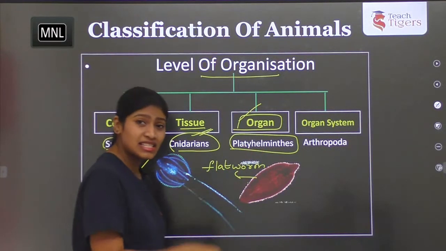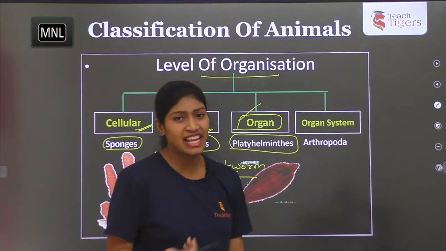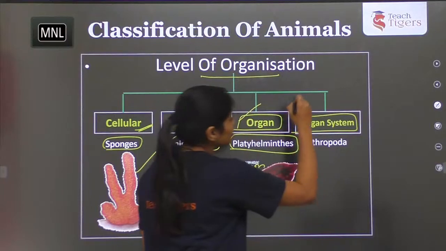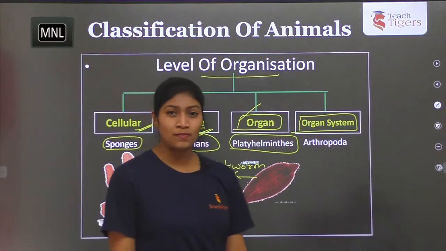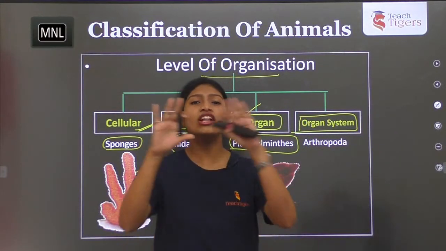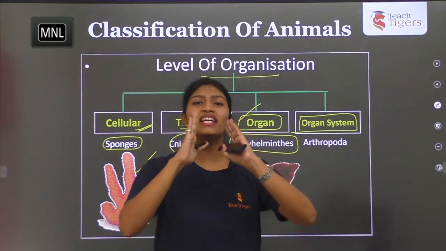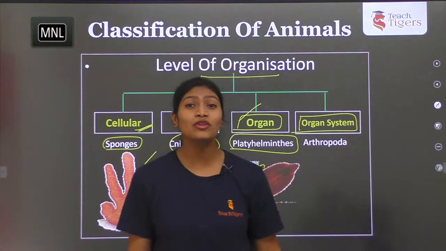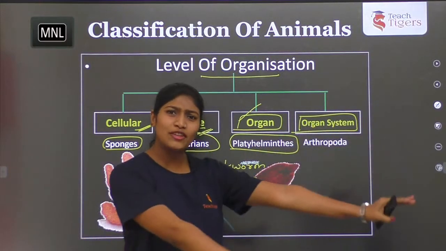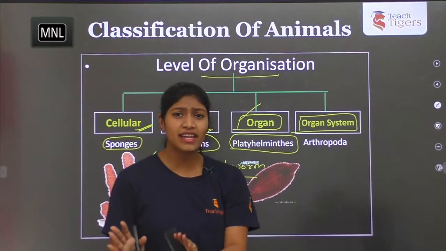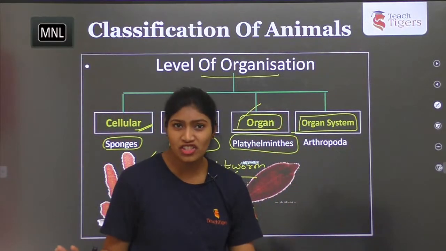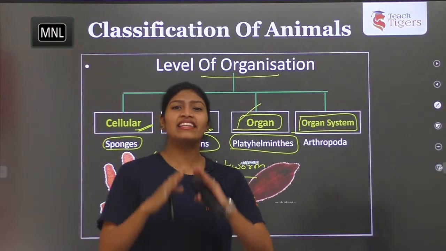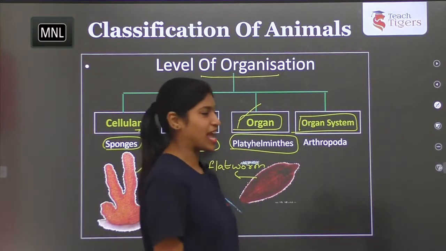And what are the organisms and what type of characteristic features they exhibit? We'll see in detail. So the last advanced level is organ system. Here all the organs are kept into one body and they perform the functions in a controlled and coordinated way. So final advancement where all the organs are there and they all perform all the functions individually and they will coordinate with each other and they will be forming entire organism.